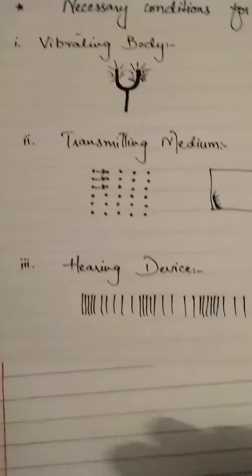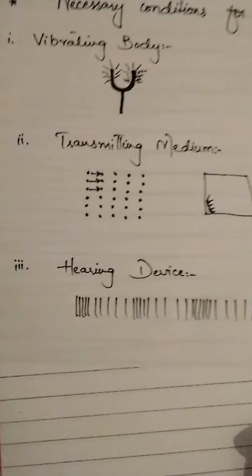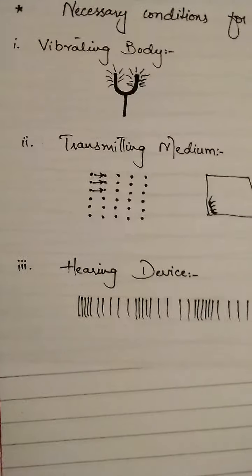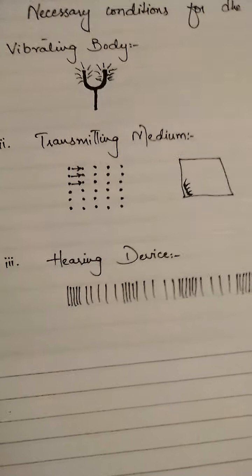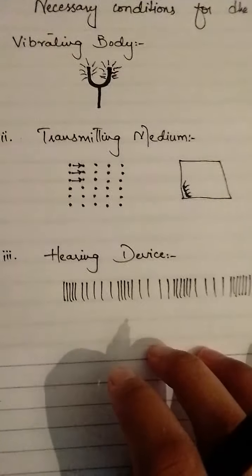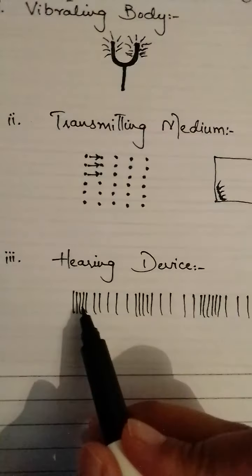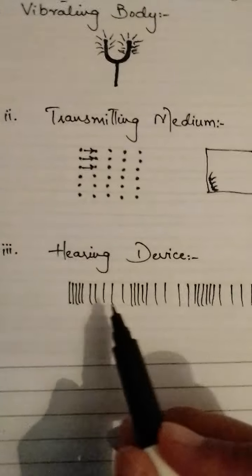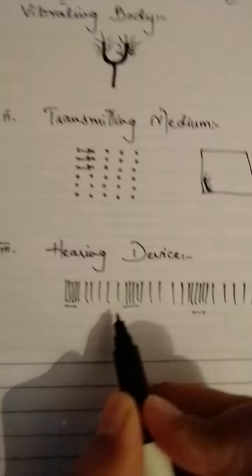The third one is a hearing device. The most common hearing device is our ear. The ear of any living organism, say animals or birds or humans, can be used as a detector of sound. Here I have drawn a sound wave that travels in the form of compressions and rarefactions.